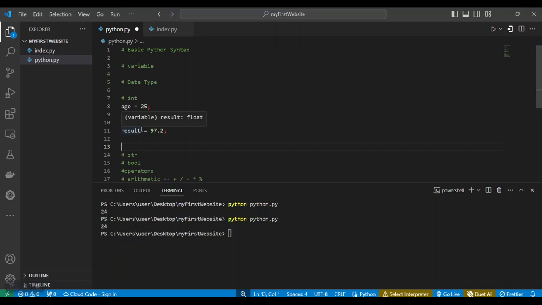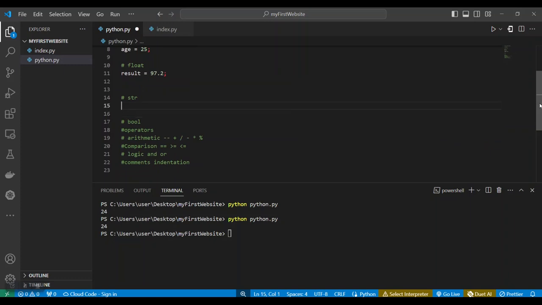All right. Another type of data we can store in Python is the one called string. str is a short form of string. And what do we use string to store? We use string to store words or group of words. For instance, we can now say greeting. I can equate greeting to, let's say, good morning. Because it is morning over here.